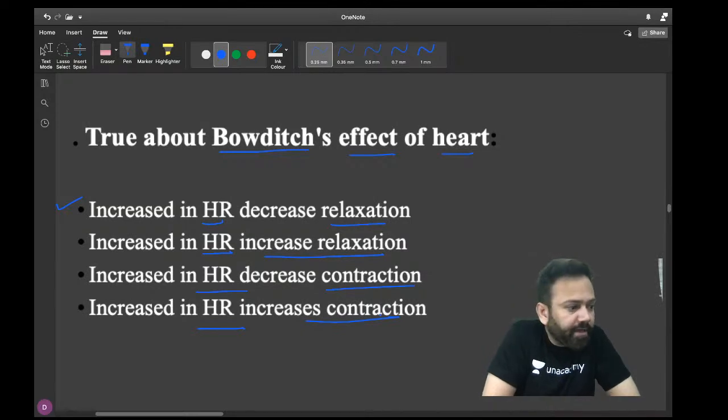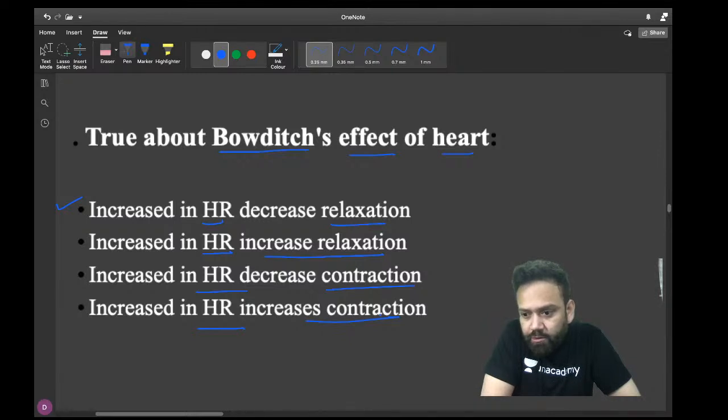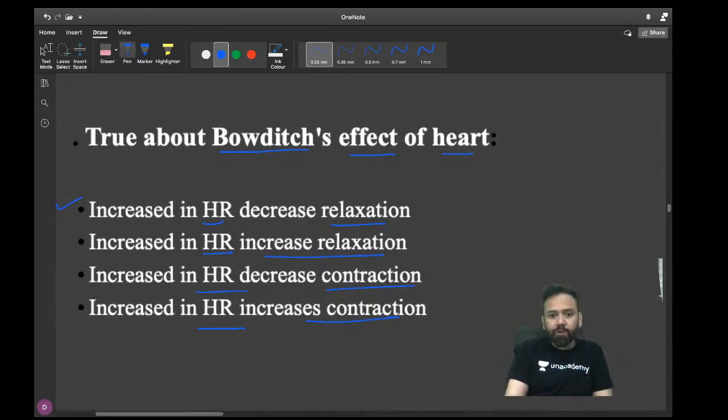What is the most appropriate answer? Aditi and Infan are correct. Abhi is also correct. Sumant Gupta and Resham Singhal, Umesh, these people are correct. So increase in the heart rate increases contraction.